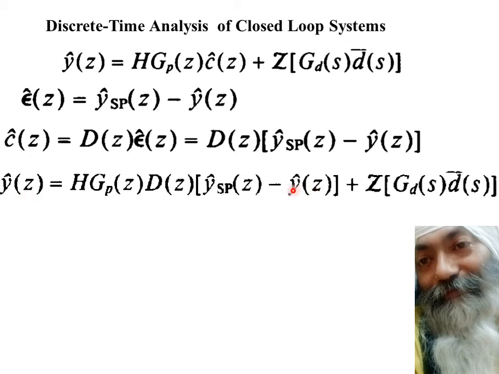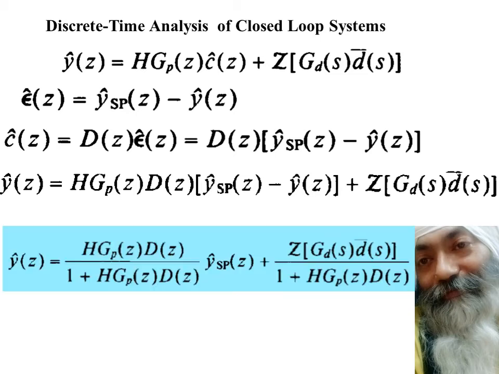So when you open the brackets and transpose it to this side, this negative sign will become plus, Y(Z) will be the common thing over here, and we again make a cross multiplication and bring it on the right hand side, and it goes to the denominator. As simple as that, we get an equation which looks very similar to us, because earlier also we have been dealing with these kinds of equations which have a change in set point, and the disturbance acting on it.